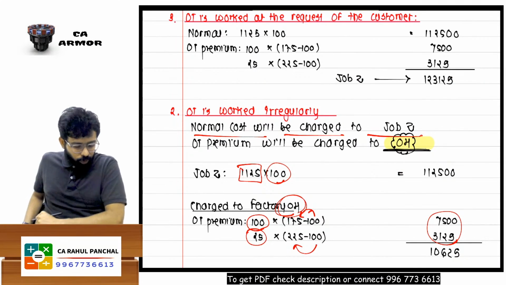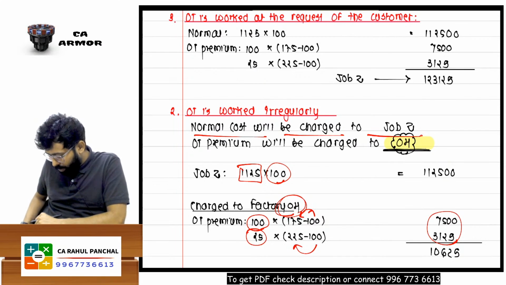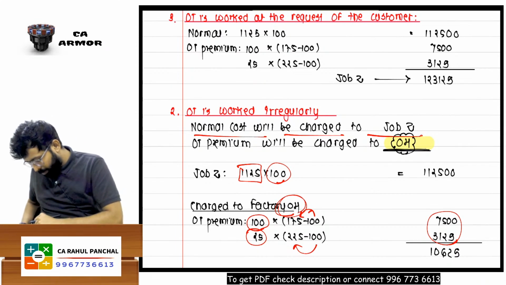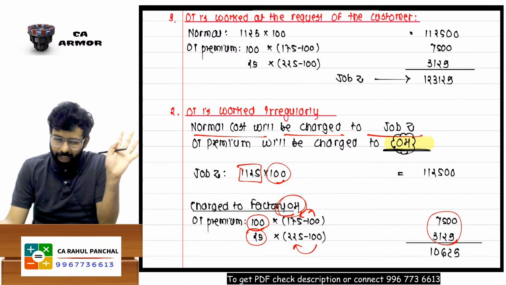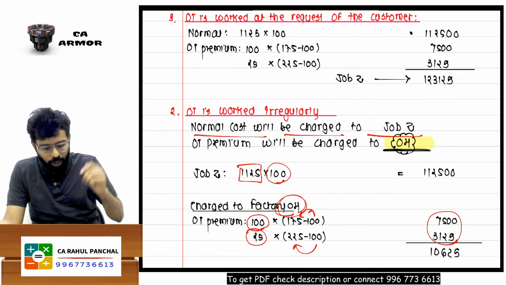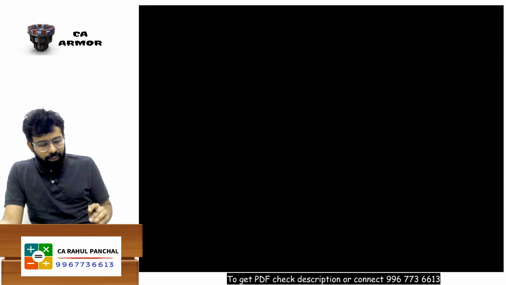Okay, so that was the thing. Charge to factory overhead, Ashwini. Yeah, perfect. Otherwise it would have been transferred to the P&L account, but they have only two options if this question comes. Okay, now let me rapidly revise whatever we have done.